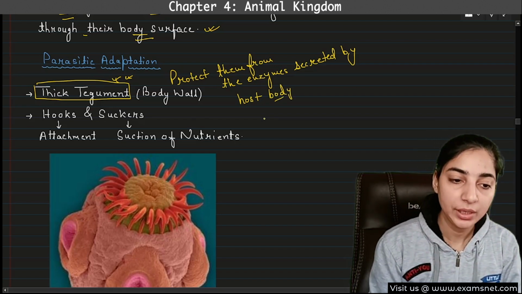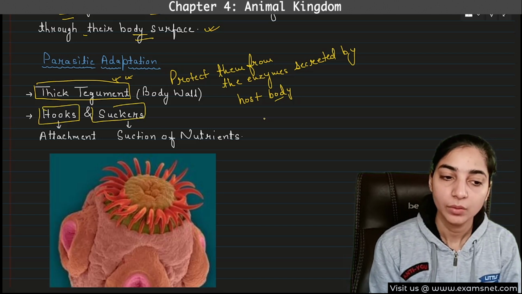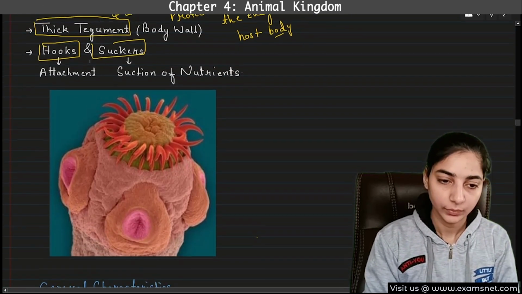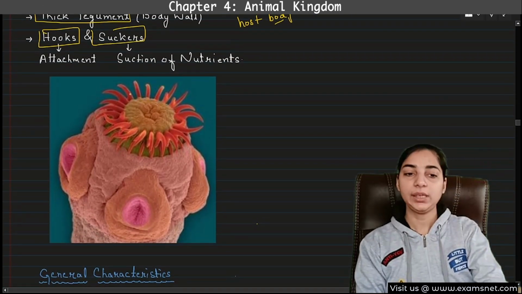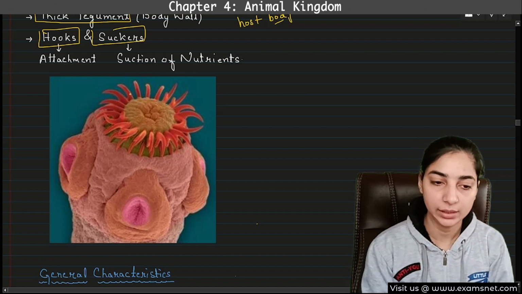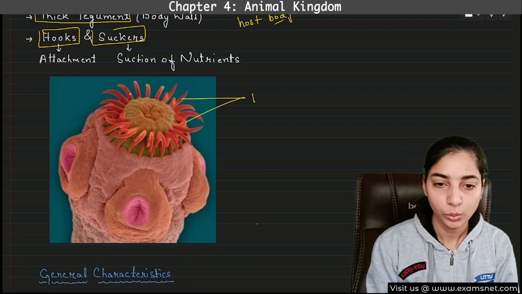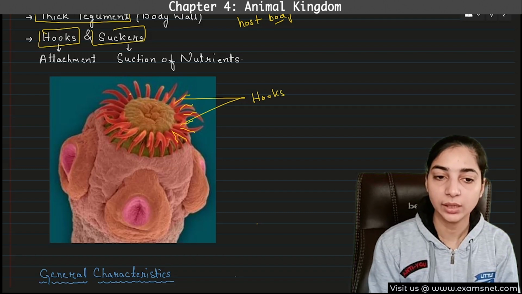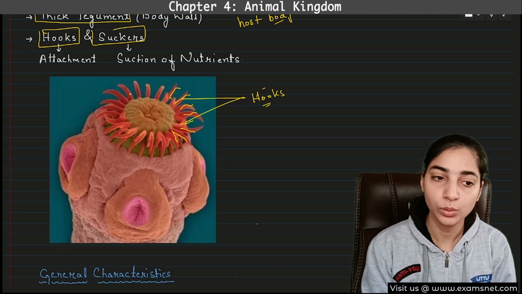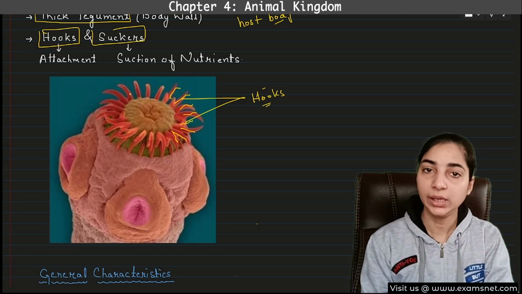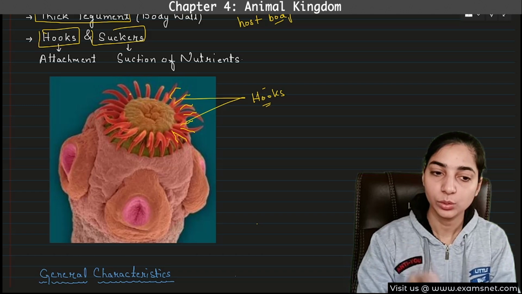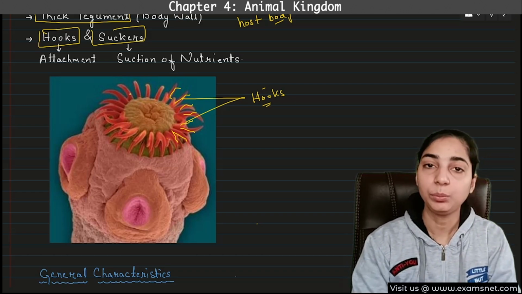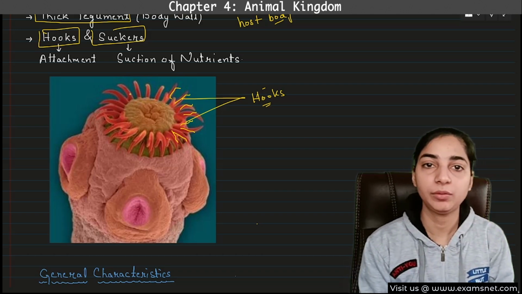Then the second important adaptation is they might have hooks and suckers. What are hooks? Look at this diagram, this picture. Here you can see the body showing the parasitic adaptation of the Platyhelminthes. These pink colored small structures are known as hooks. And what is the role of these hooks? These help in the attachment of their body with the body of the host. They are tightly fixed, so even if there is something that pushes them, they will not be easily separated from the body.